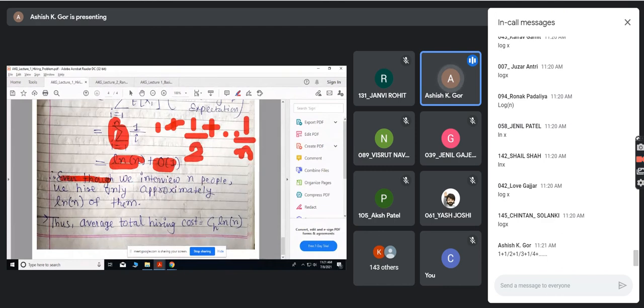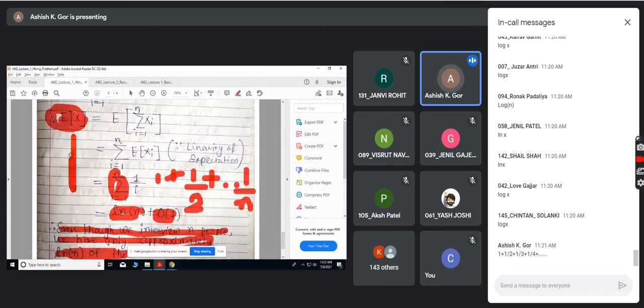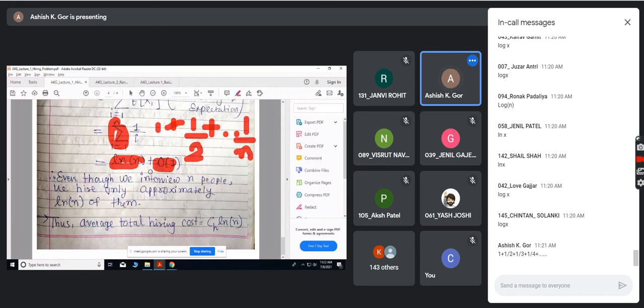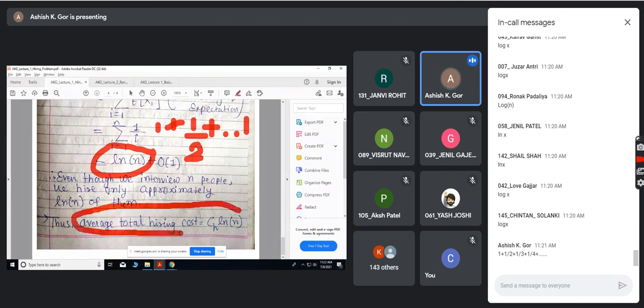So if I do this, even though we interview n people, we hire only approximately ln n of them. So what is an average hiring cost? If you hire one candidate, it would be ch. But on an average, the expected number of candidates that you hire is log n, and not n. So on an average, the hiring cost will be ln n.